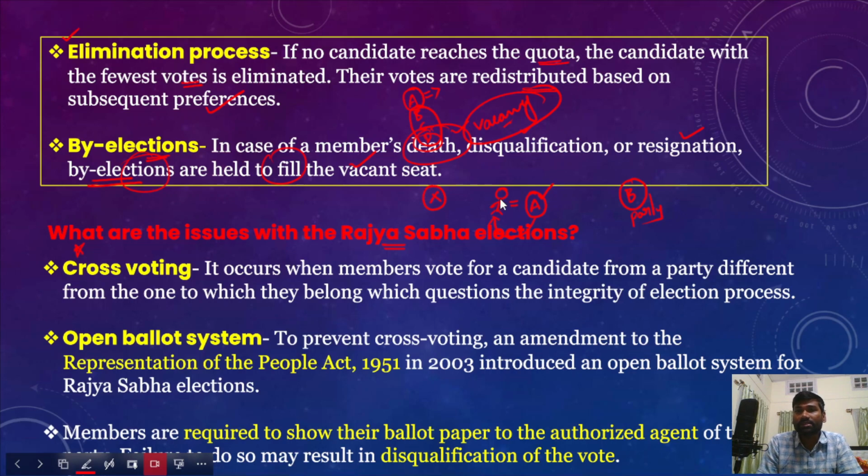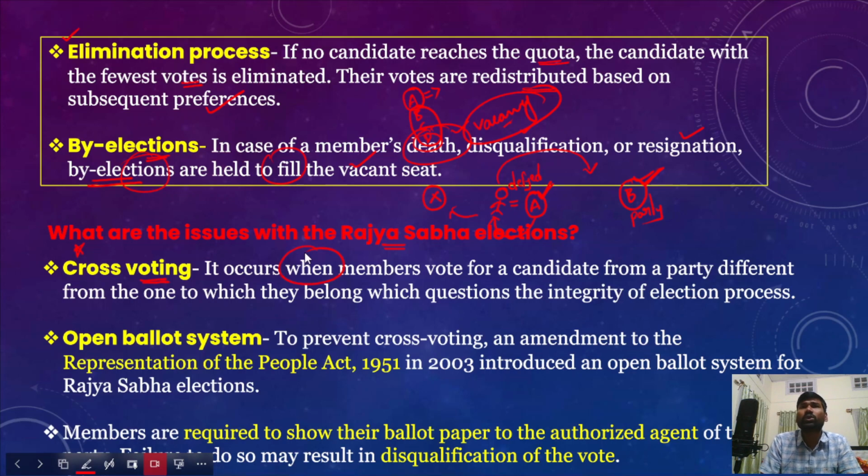In this case, he defied the whip of party A. Rather, he voted for a candidate nominated by party B. You are getting it. So this is considered cross voting.